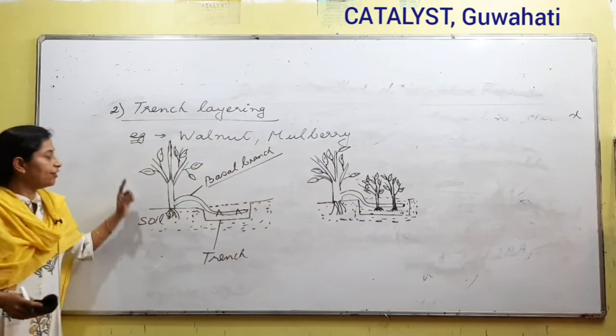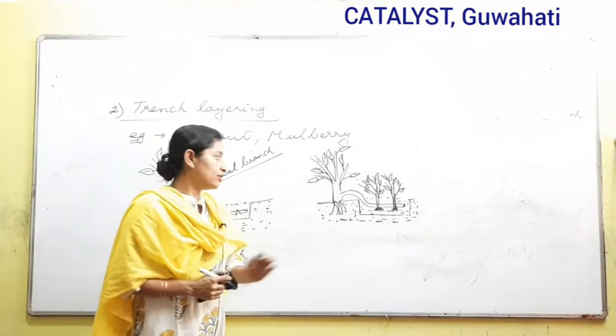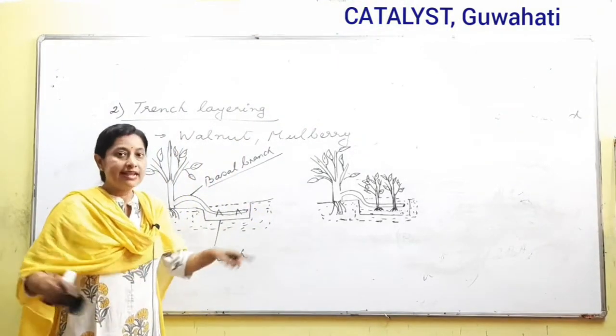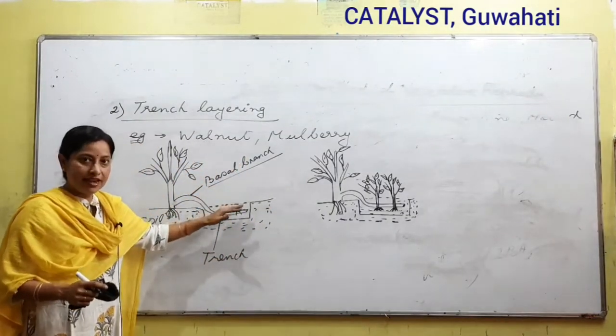Trench. So if the layering is done in this way, it is called as a trench. Why it is called as a trench? Because we dig a trench in the ground. What is a trench? A hole type structure is called as a trench, and in that trench we put the basal stem there for some time.